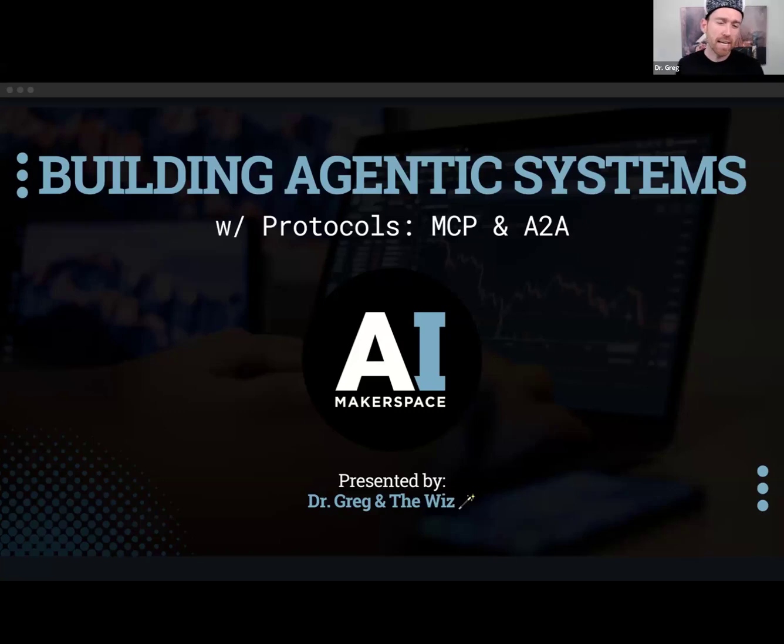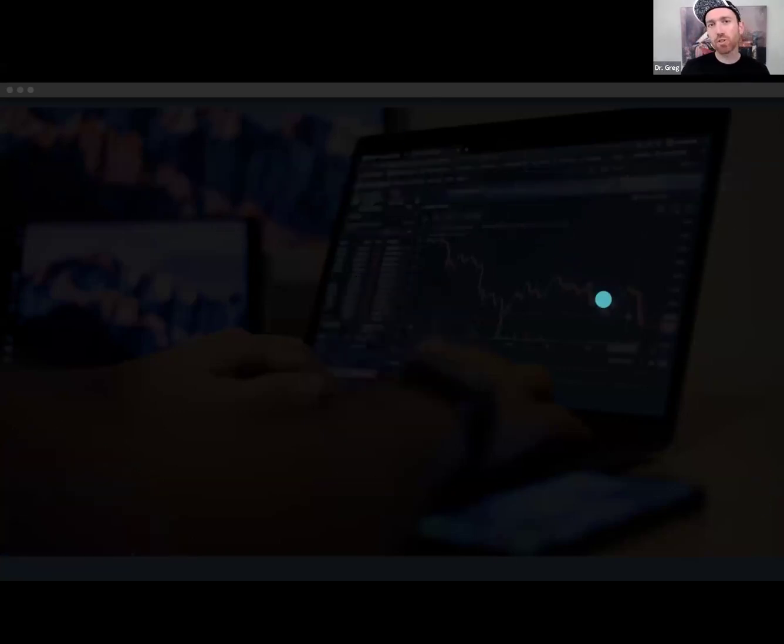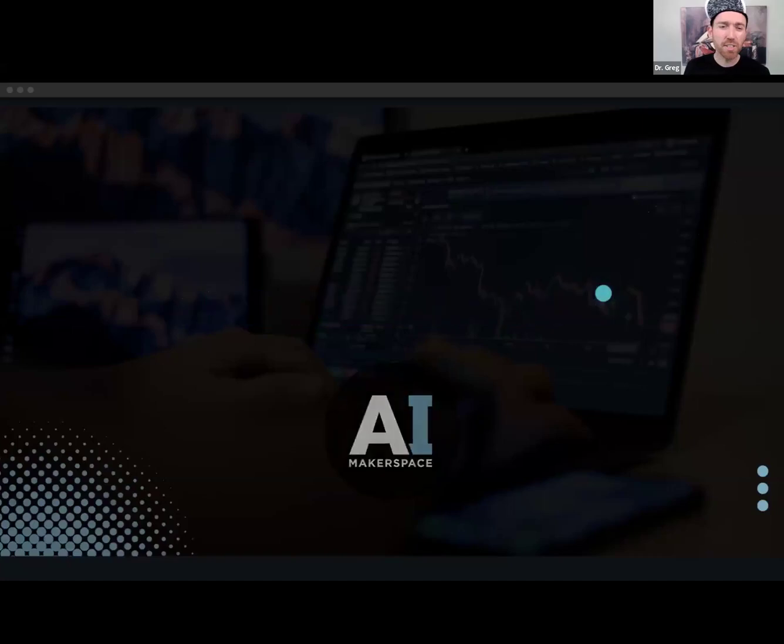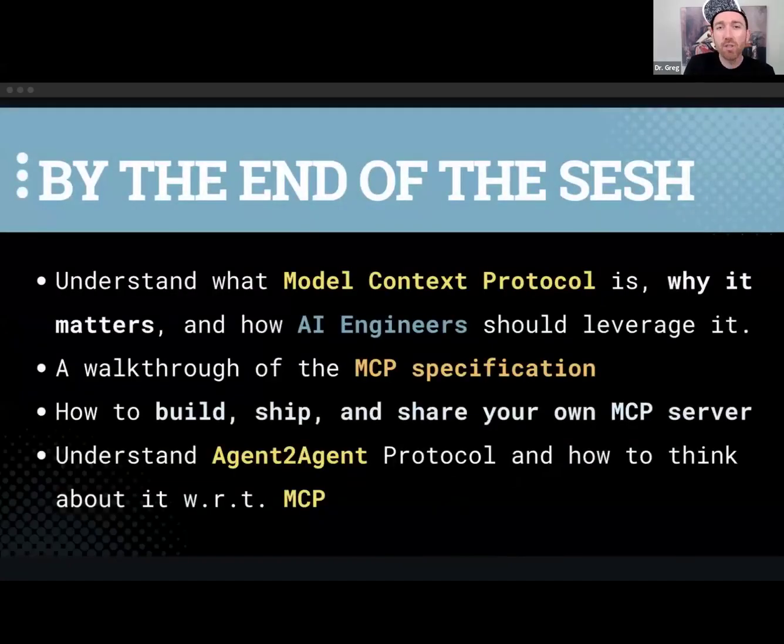What we want to do today is make the most out of our short time together. We want to align ourselves to really understand exactly what MCP is, what it isn't, and we want to build, ship, and share our very own MCP server. We also want to, given that context, shed some light onto what Agent-to-Agent protocol is doing, how it's distinctly different from MCP, is it? And how to think about using one or more of these protocols moving forward.